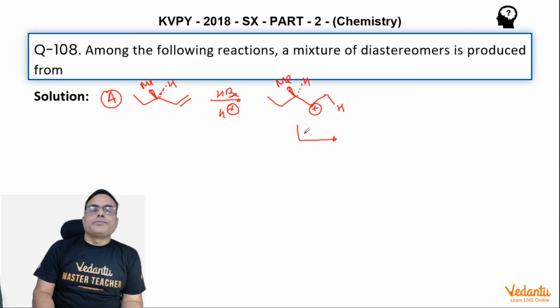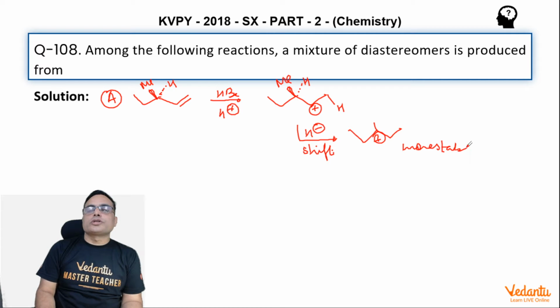See, if this H minus shift occurs, which is the case of carbocation, then it will become a tertiary carbocation and more stable carbocation, right? More stable, and then finally Br minus will come and it will give the product, which is not chiral, not diastereomer.